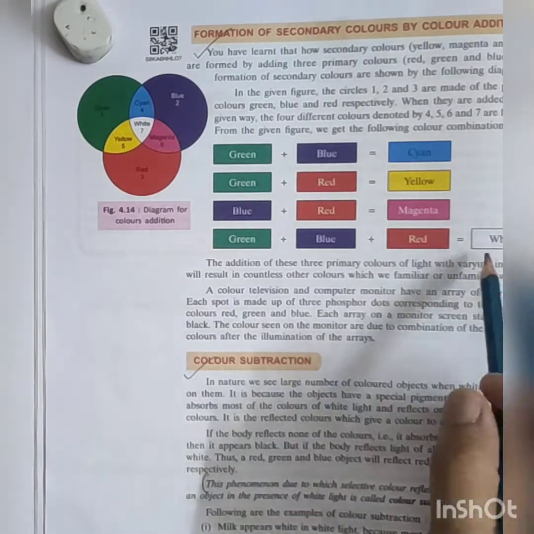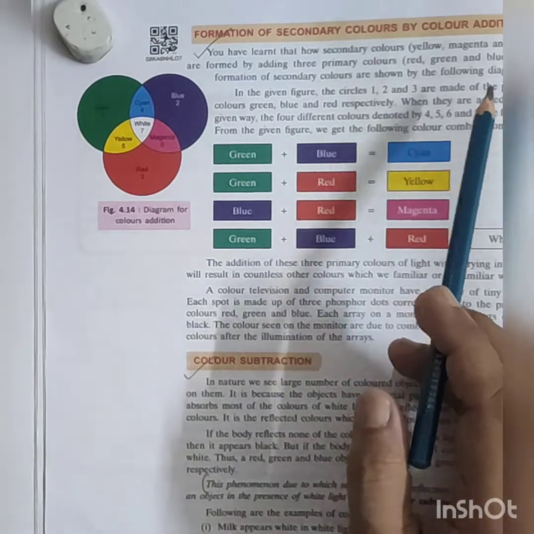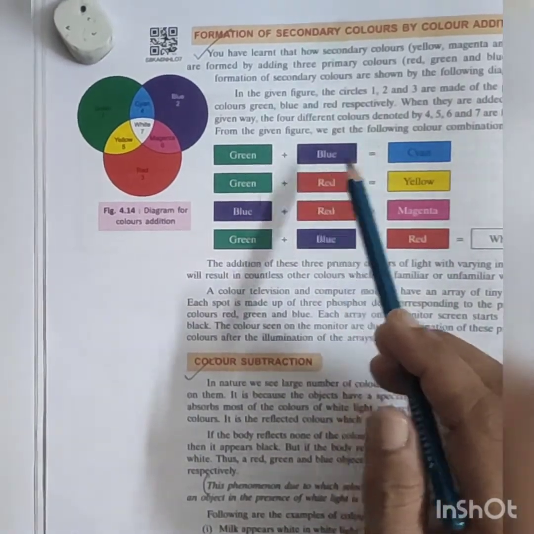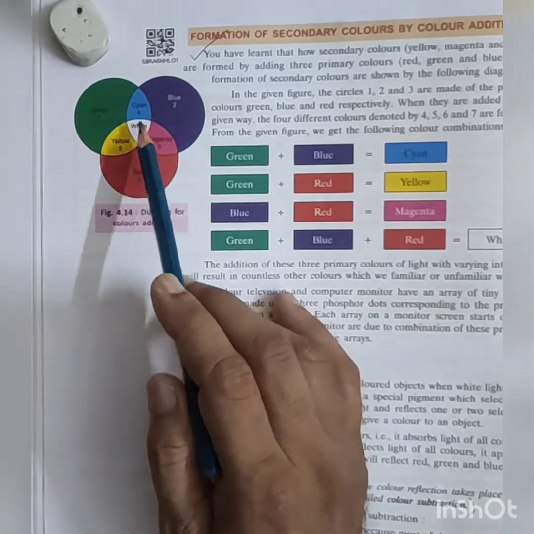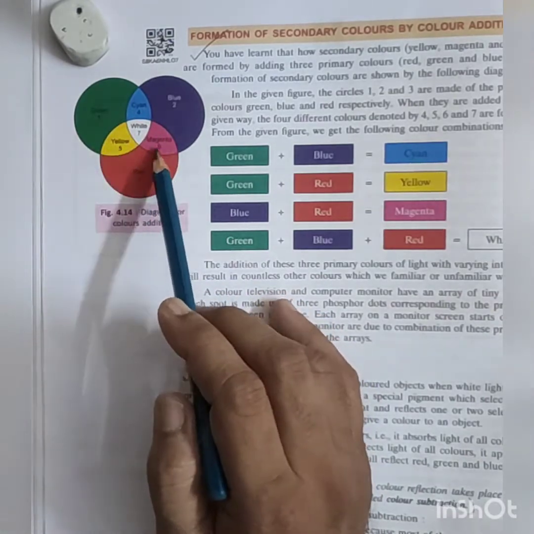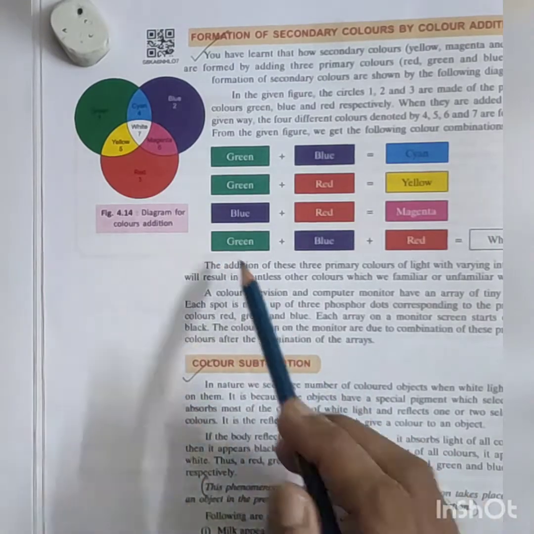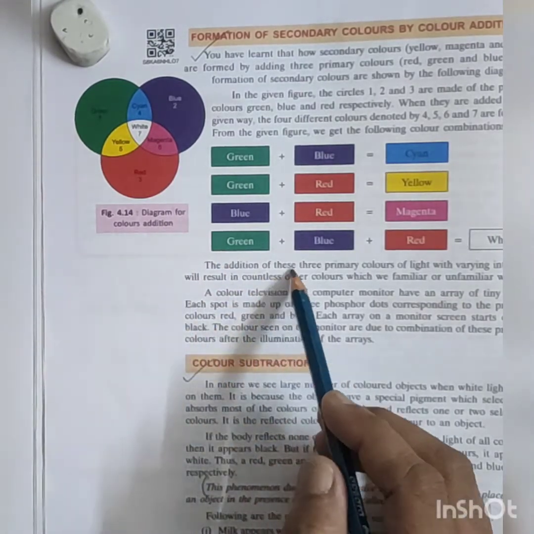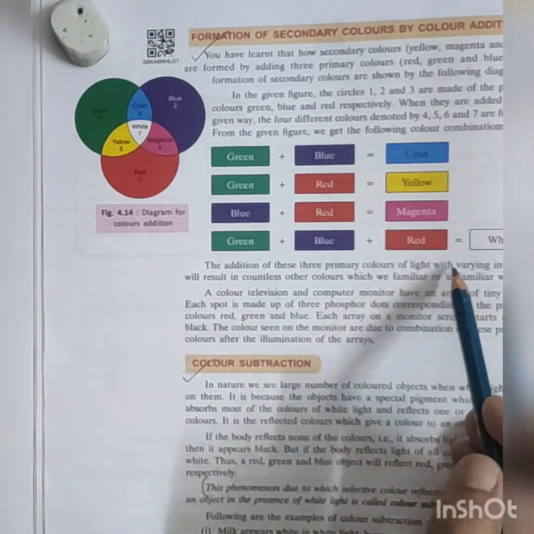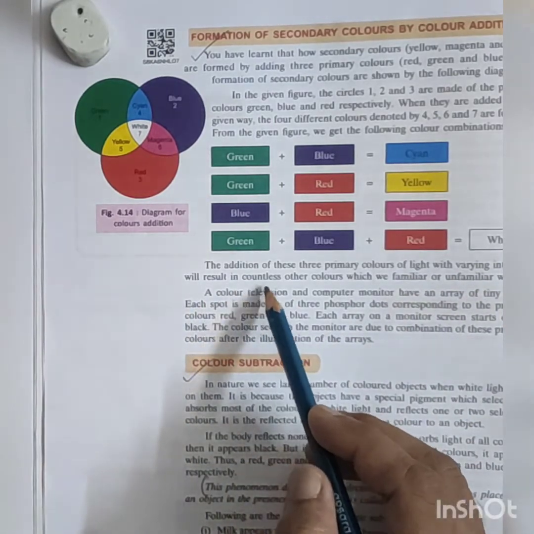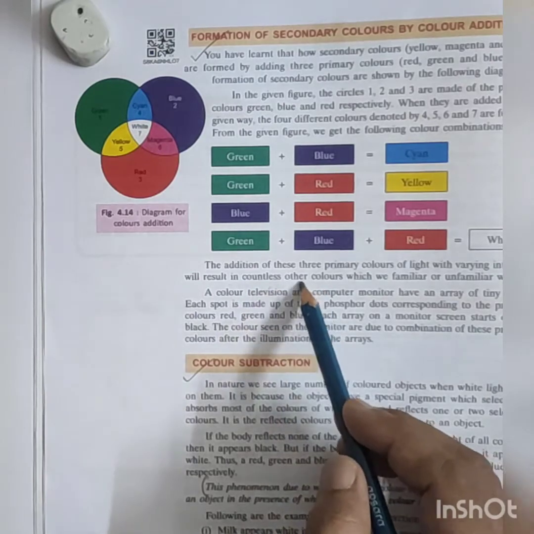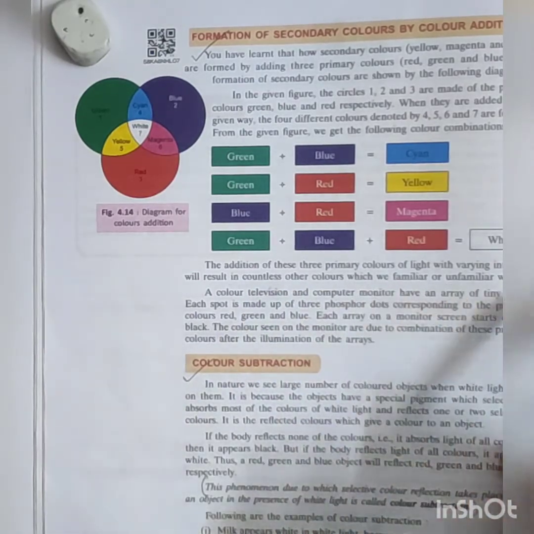Next is the formation of secondary colors by color addition. This picture gives you some idea. This way you can add the colors, so you can make color addition. Diagram for color addition: the addition of these 3 primary colors of light with varying intensity will result in countless other colors which we are familiar and unfamiliar with.